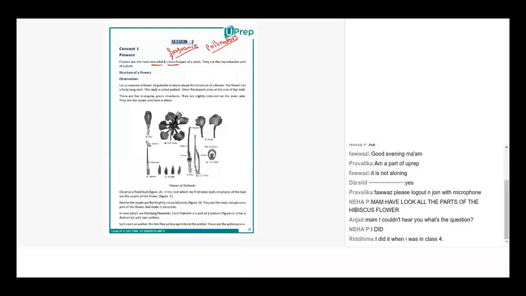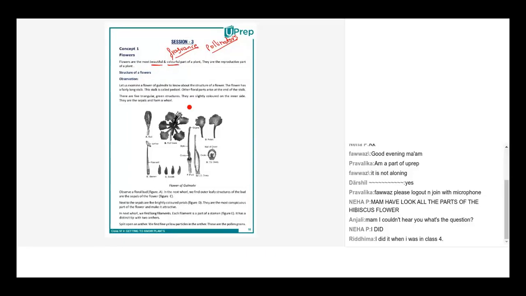If the plants do not reproduce, if the plants do not have more of their own kind, then the species will not grow. If there are 1,000 hibiscus plants on the planet, then it will remain 1,000 only. With age, they will grow old and the plants will die off. So to grow their species in numbers, they have to reproduce. And to reproduce, they have to undergo pollination, fertilization, germination, and all those processes. Correct? So that's a very important part and parcel of a plant's life.